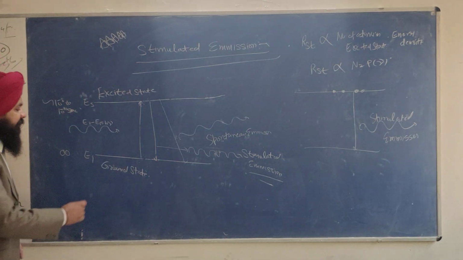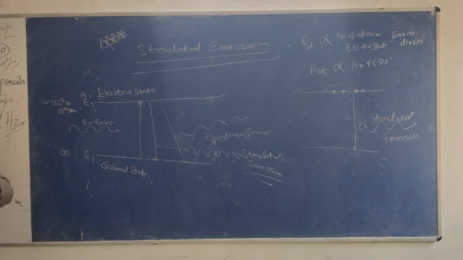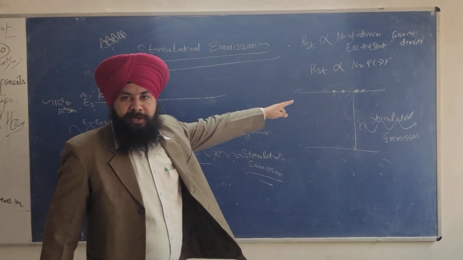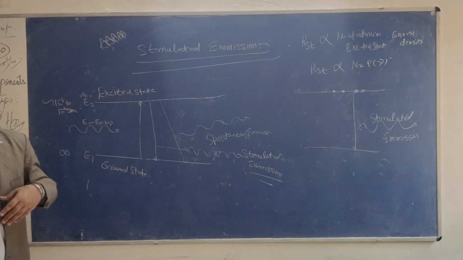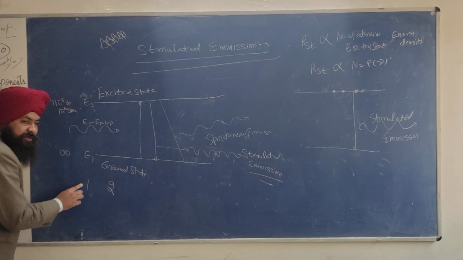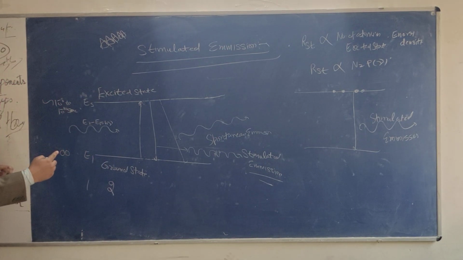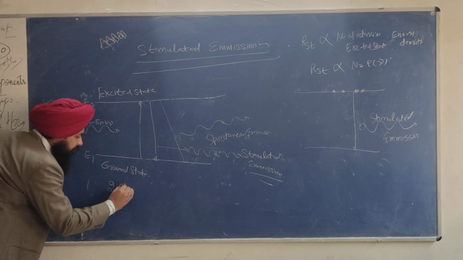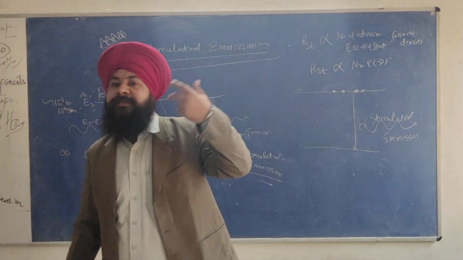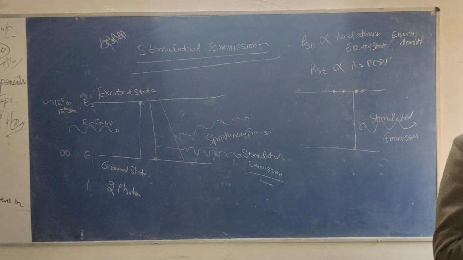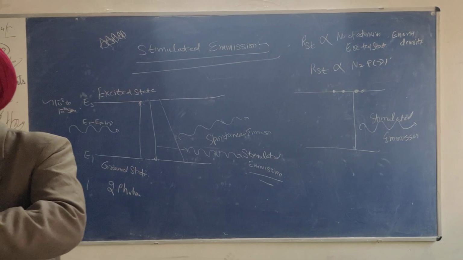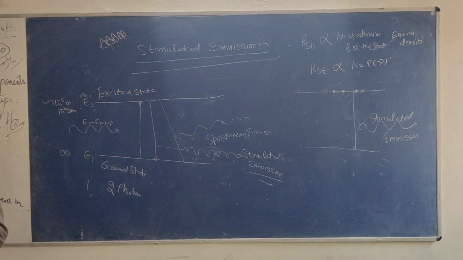So it means the single photon will stimulate the atoms which are present in the excited state to de-excite to the lower energy level. One photon stimulated one atom, how many photons were generated? 2 photons. Then those two will further stimulate the next 2 to come along with them. 1 to 2, 2 to 4, then 8, 16, 32.